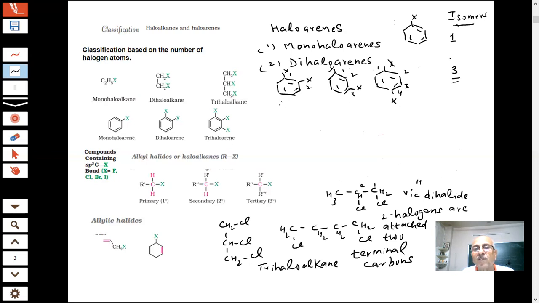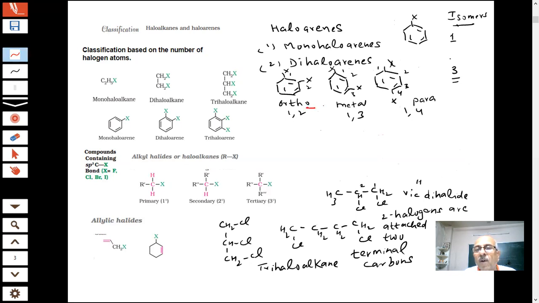What do you call this? Ortho, common name. Meta. What do you call this? Para. So ortho is 1,2, meta is 1,3, para is 1,4. Important point, this is important. I'm putting a red mark on this, students.